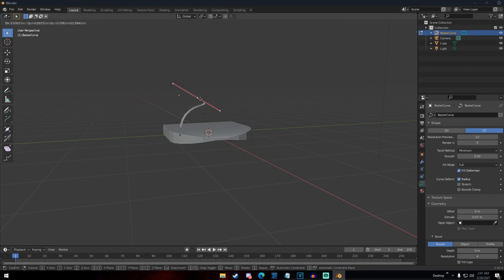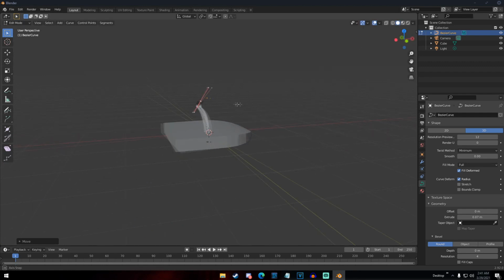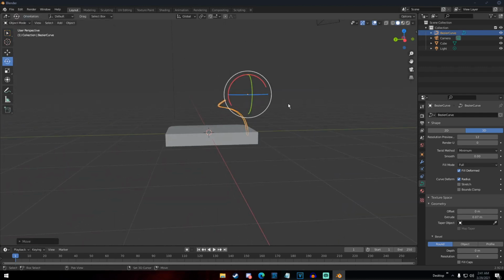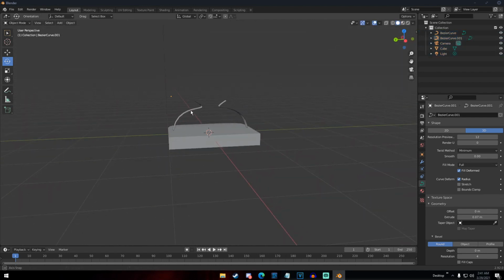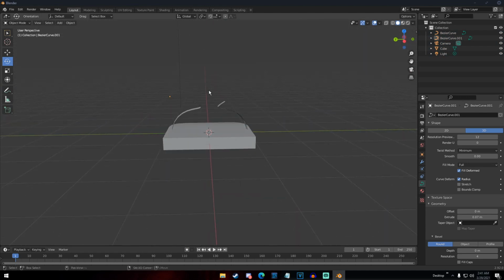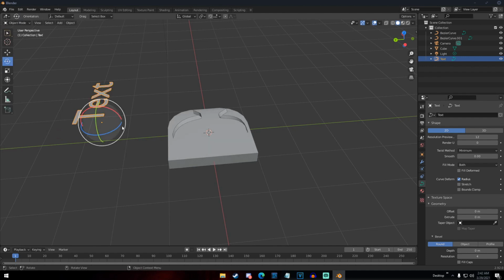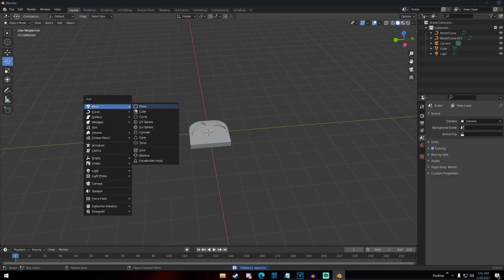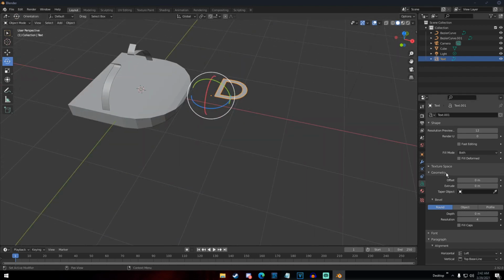But I basically just messed around with this. I didn't really know what I was doing at this point. I just kind of did whatever I could and hoped it looked good, but I made this shape and decided that I would duplicate it and make it as a stand for a logo, which I decided to make a D. So I finally decided to just add some text and then convert it to a curve. But then I realized that I had to actually edit the text before I turned it into said curve because I'm an idiot. So I re-added the text when I found it. Just slap that bad boy in there, type D, and then I converted it to a curve.